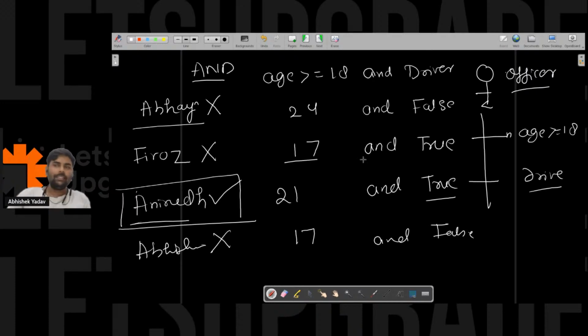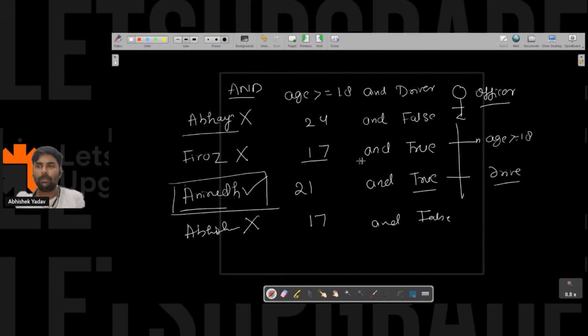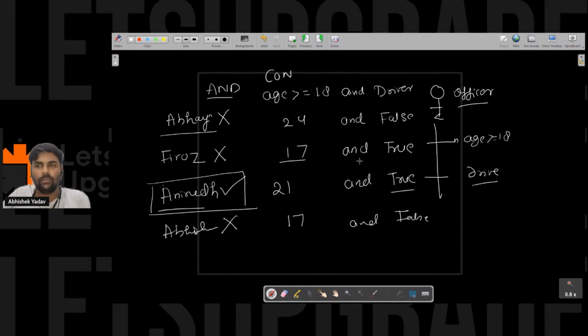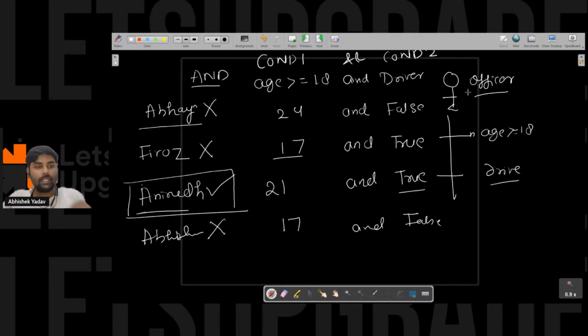This is very simple. Why am I explaining this part? Let's try to understand. Here we have condition 1 and condition 2. Let's see how the compiler executes the code. The compiler is our officer, and the officer is a very busy person. When Abhay goes to the officer, he sees the Aadhaar card, Abhay's age is 24, so he says, go Abhay and drive the bike. Abhay failed the test, so that's why he's not getting the driving license.